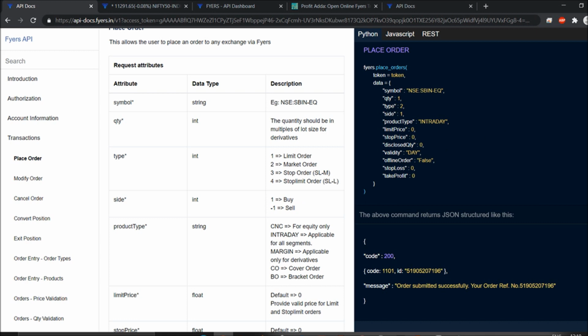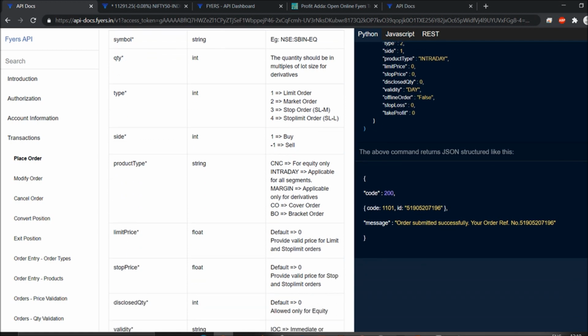If you remember all of the code for placing orders, all of the things we have to mention, this is the way you can go for it. Please mention each and everything and your order will get placed. If you are going for intraday, the product type intraday will be there. They have already mentioned whatever you should mention for this purpose.